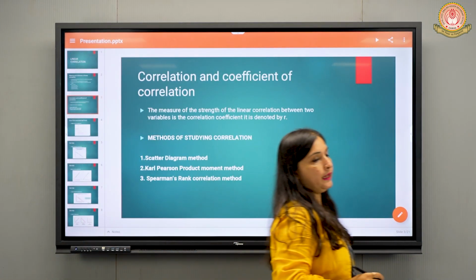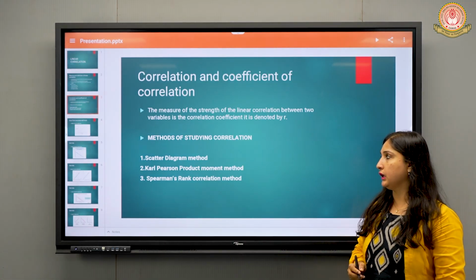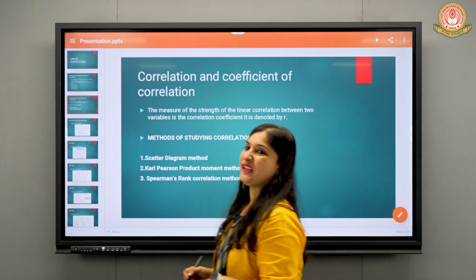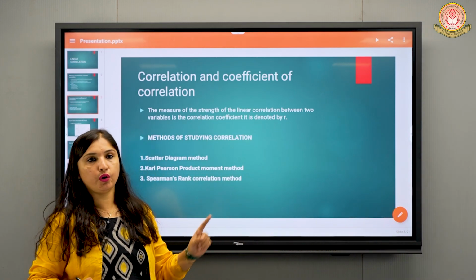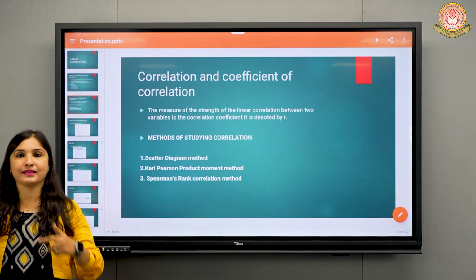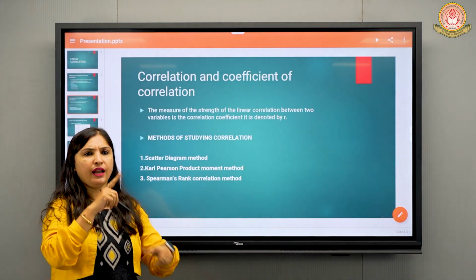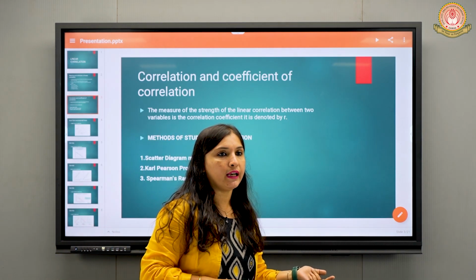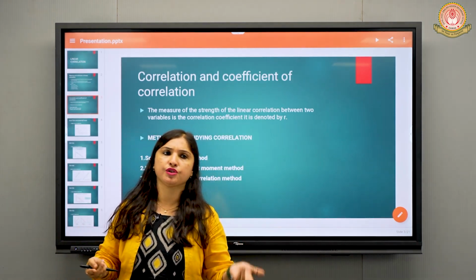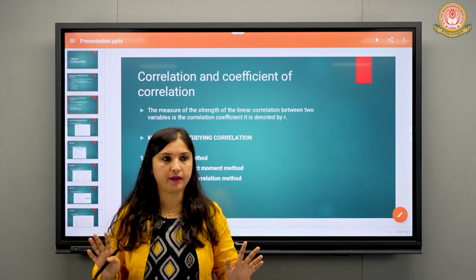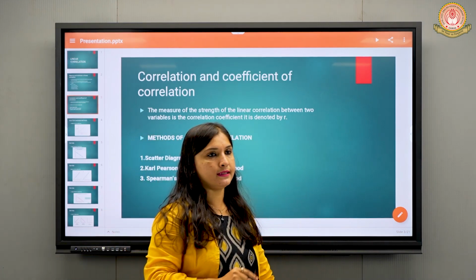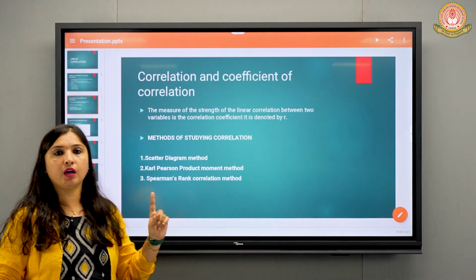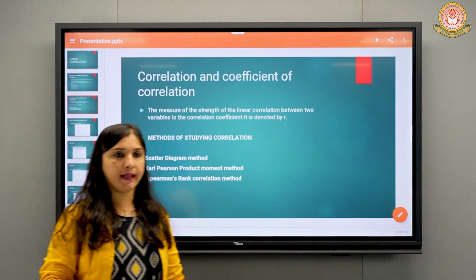So, linear correlation. Whenever we are going to learn linear correlation, we have three methods through which we will learn. The first one is the scatter diagram. As I told you, we have to make a diagram. We have to mark the x-axis and the y-axis, and we have to see which type of correlation it is. Is it a negative correlation? Is it a positive correlation? Partial positive, partial negative, whatever it is, we will just mark it and then we will see. I will teach you later what those relationships are. The first one which we are going to learn in this chapter is the scatter diagram method.